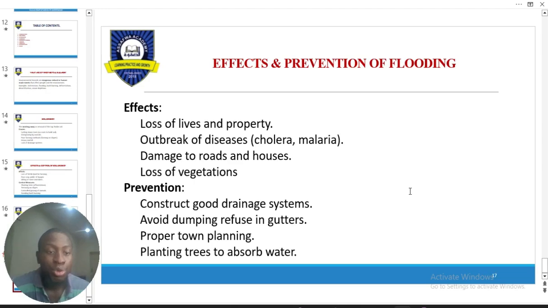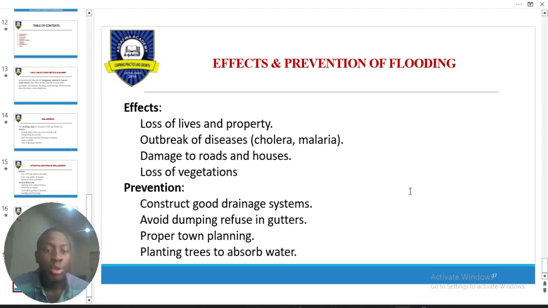like good sources of water being polluted at the end of the day as a result of different substances being washed into them. Now, damage of roads and houses, that one has to come with it. The loss of vegetation. Even if you have a rice farm that requires enough water and it is flooded, it means a total waste.